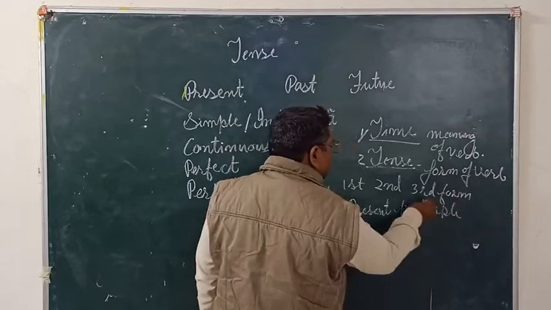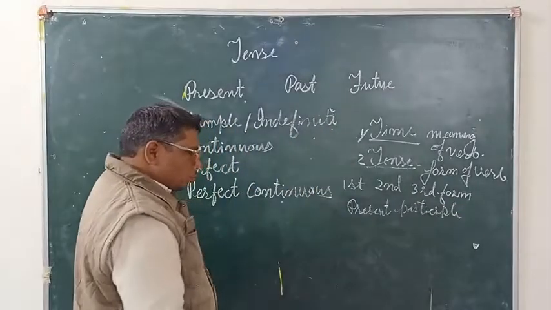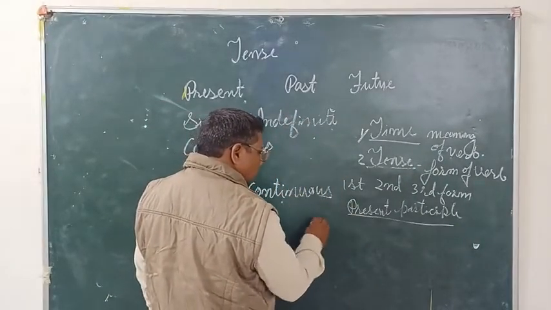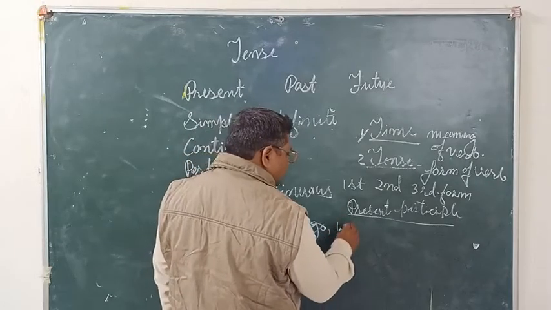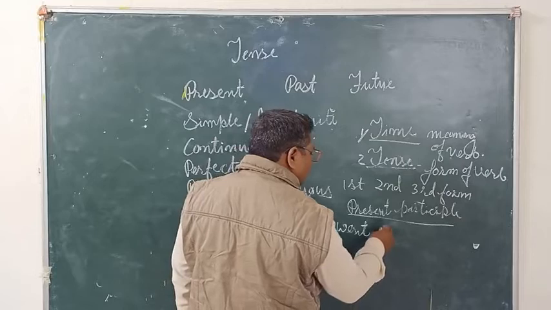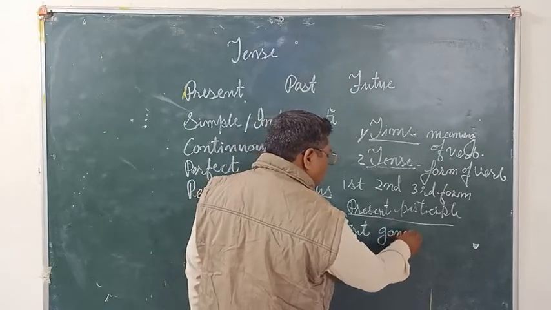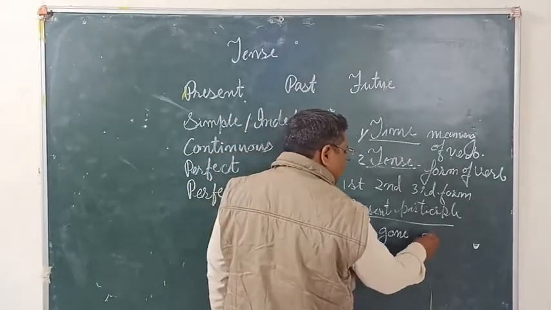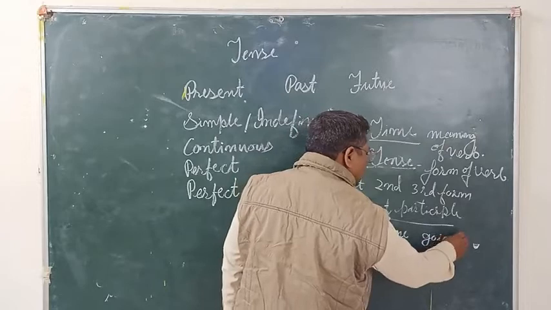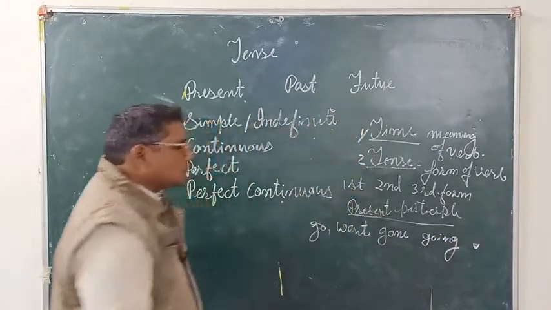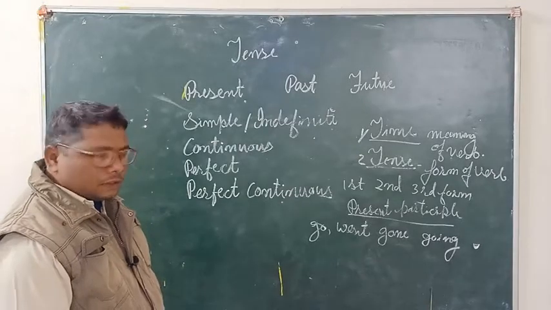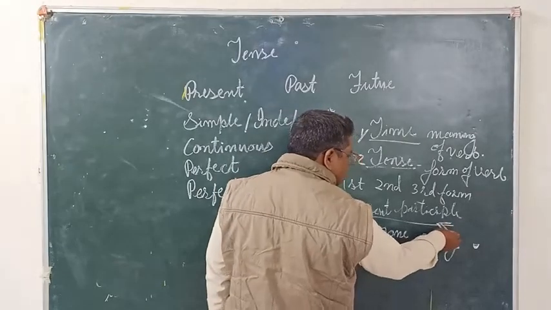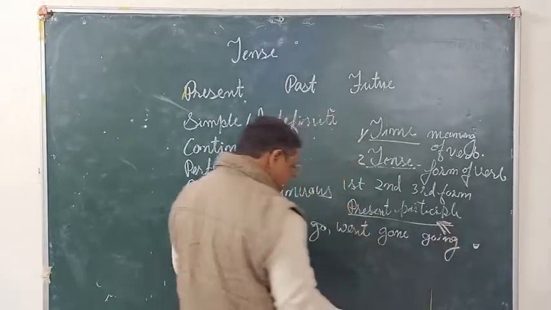I give you one example. Go is the first form, went is the second form, gone is the third form, and you can see going. You can't say that this is the fourth form. Actually, this is not the fourth form; it is the present participle.